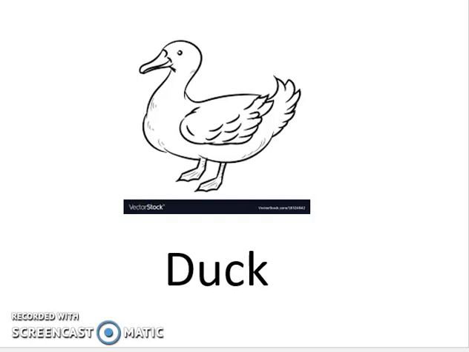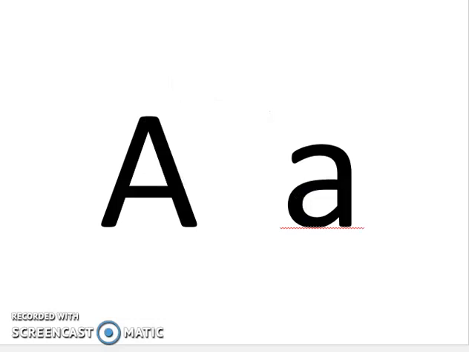So let's look at the first alphabet. This is capital letter A and a small letter A. That is the name of the alphabet. But what sound does it make? Ah. What is the sound? Ah. Repeat after me. Ah. So whether it is a capital letter A or a small letter A, the sound is ah.